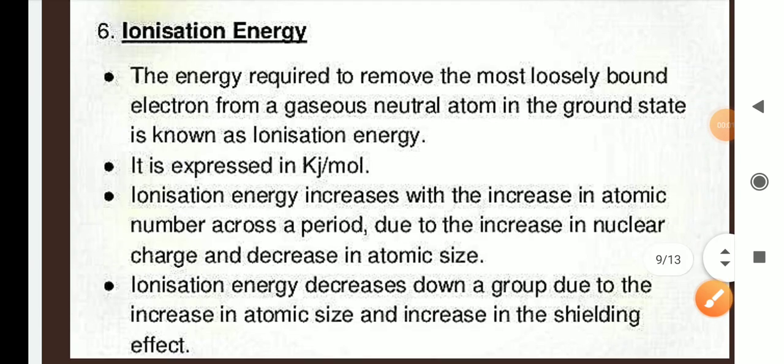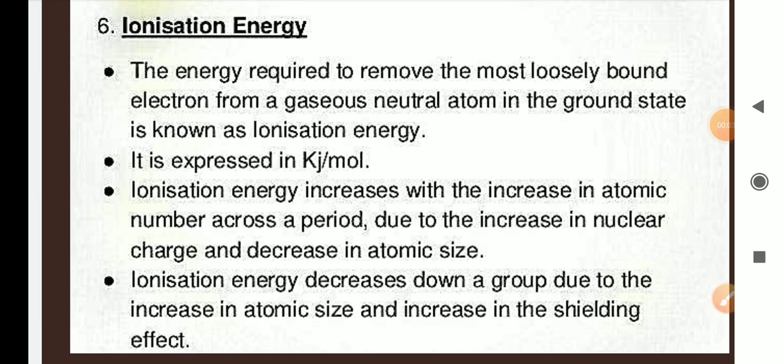The energy required to remove the most loosely bound electron from a gaseous neutral atom in the ground state is known as ionization energy. This ionization energy is expressed in kilojoule per mole. It increases with the increase in atomic number across a period.